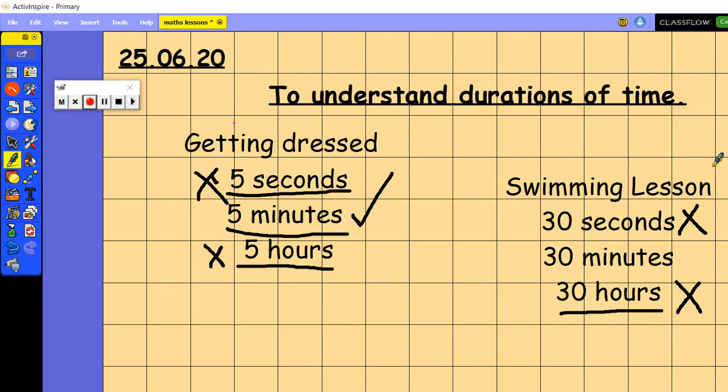I think if anybody had a swimming lesson for 30 hours, they would be so tired by the end of it. The answer is, in fact, 30 minutes. So have a think of other things that you might do and the duration it might take you.